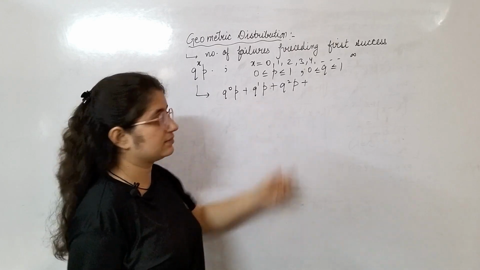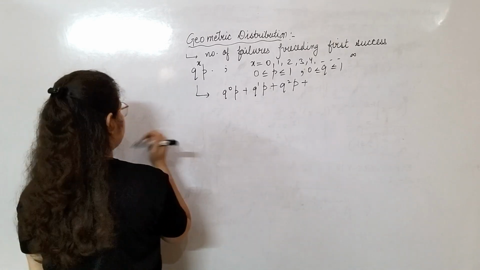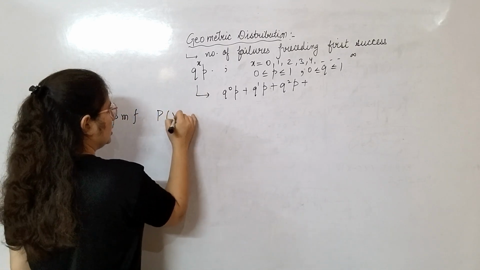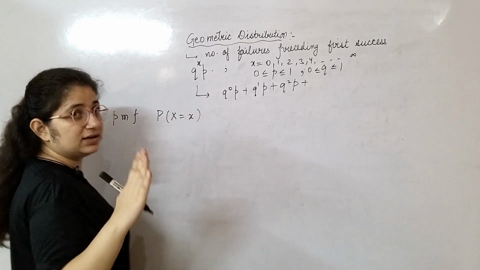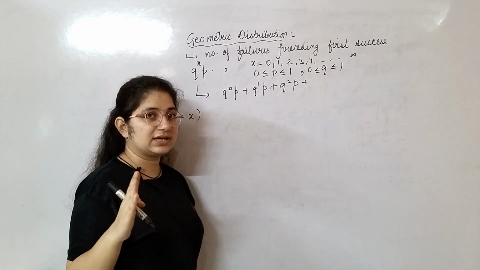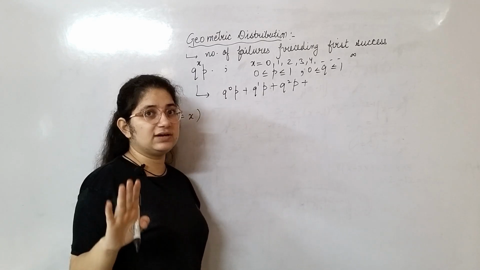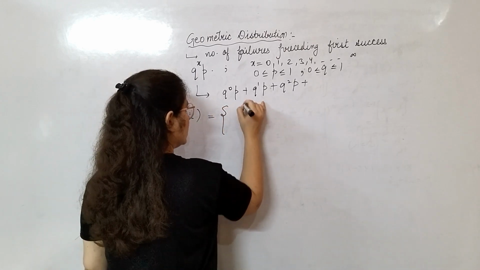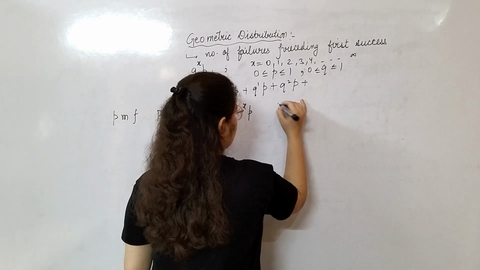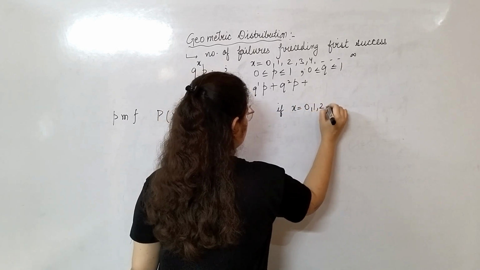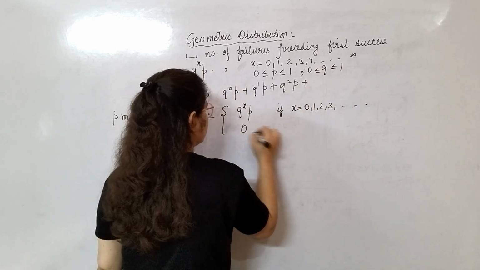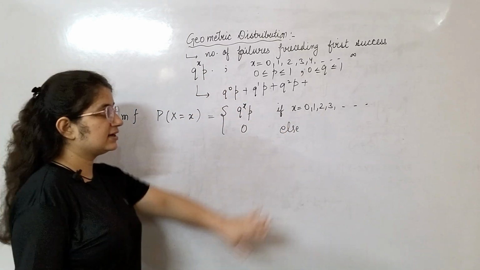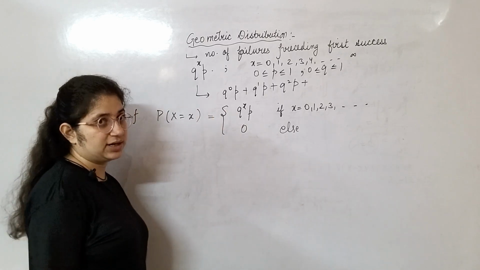That's why it is named geometric distribution, because the series formed is a geometric series. All right, so what will be its PMF? The PMF: probability of X equal to x. Every distribution will assume non-negative values. X is always greater than or equal to 0 but not less than 0. So it will be q to the power x into p if x is equal to 0, 1, 2, 3 and so on up to infinity, and 0 else, when x is negative. All right, this is your geometric distribution.